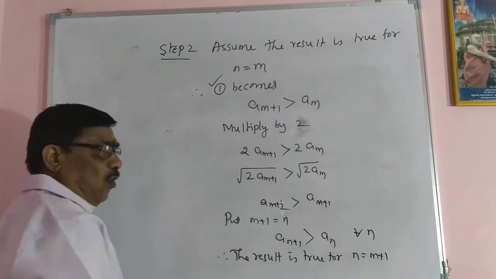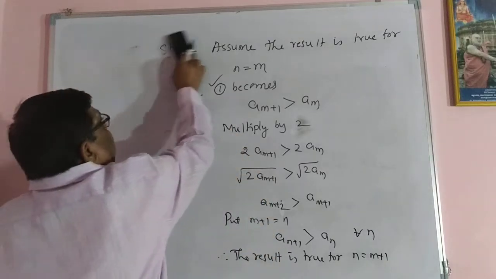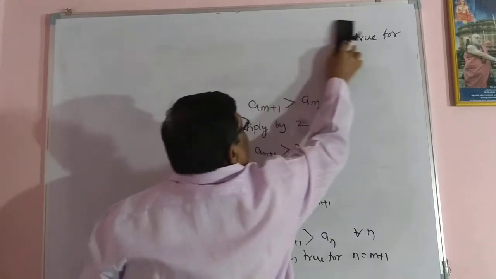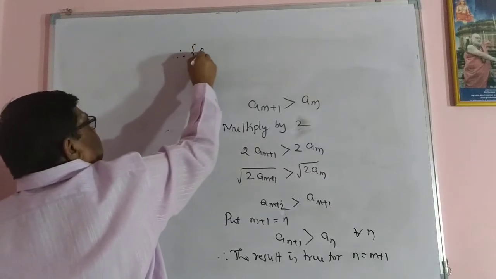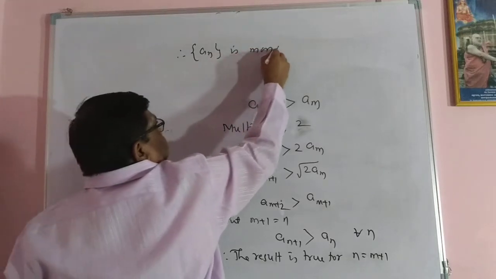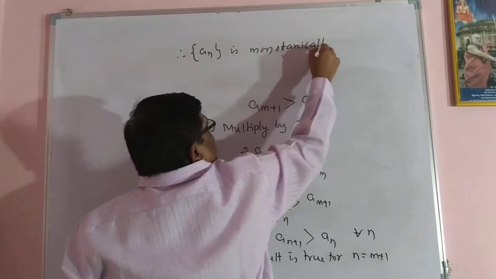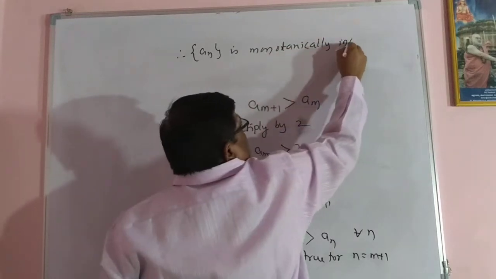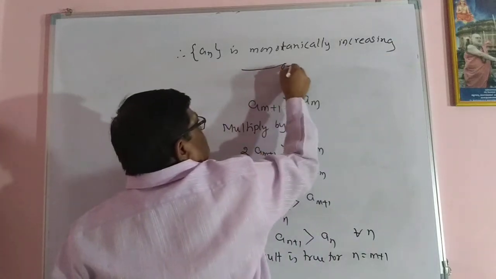Hence the result is true for all positive integer n. So this shows that AN is monotonically increasing. Yes, so one part is over.